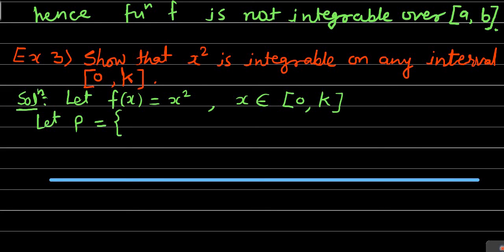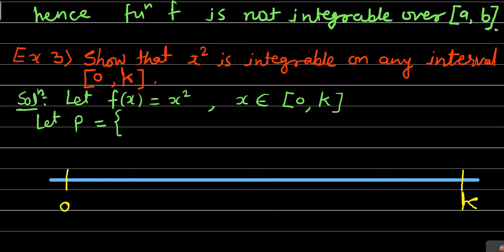On this number line we'll consider 0 and k. Suppose 0 is here, and here it is k. So 0 to k, here it is 0 and to the right of it is k.